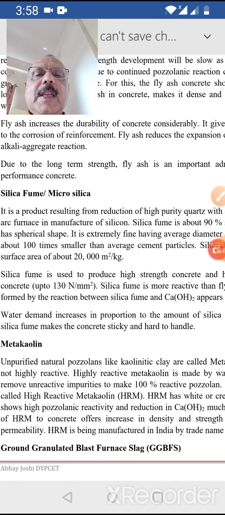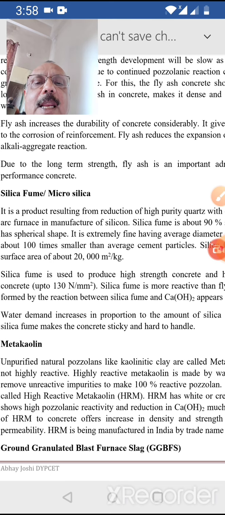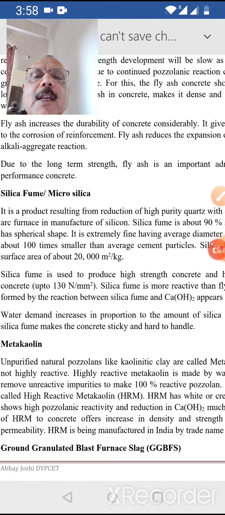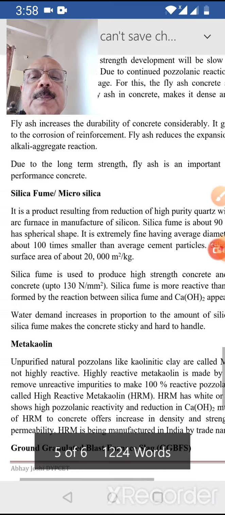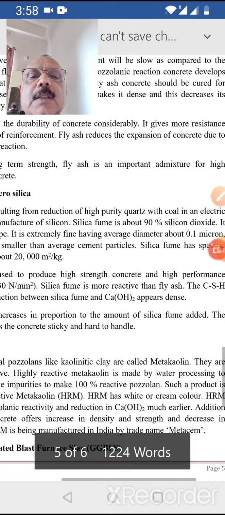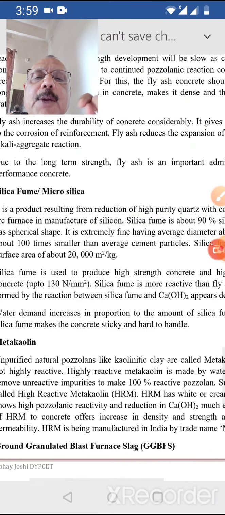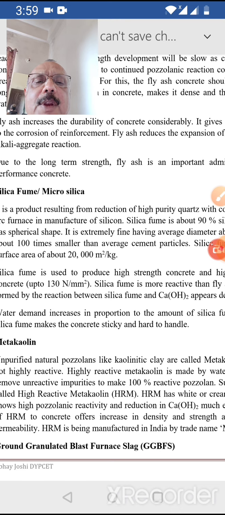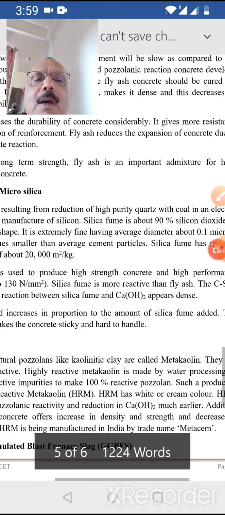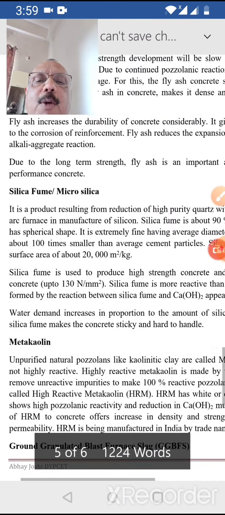Quartz means containing silica. It is basically silica-containing material. Now silica fume is about 90% silicon dioxide, that is SiO2. This very fine SiO2, or silicon oxide, is spherical in shape. It is extremely fine, having an average diameter of about 0.1 micron.